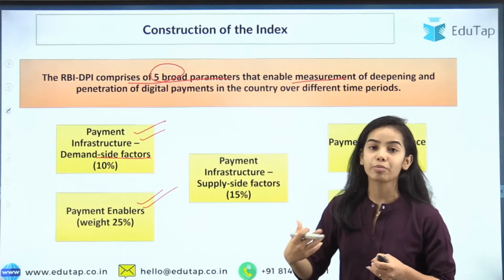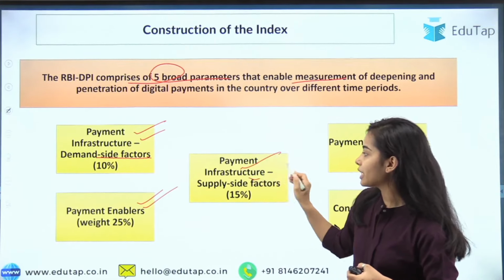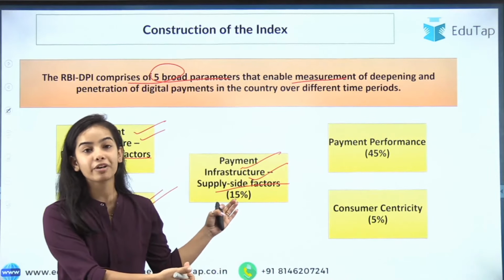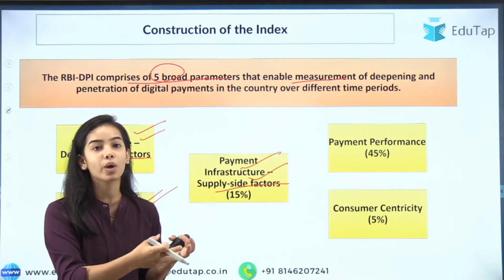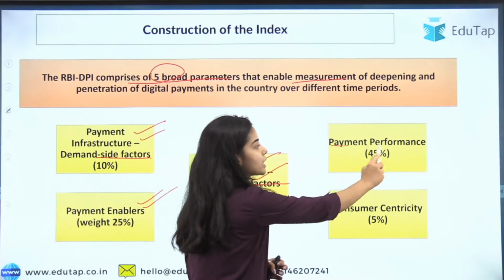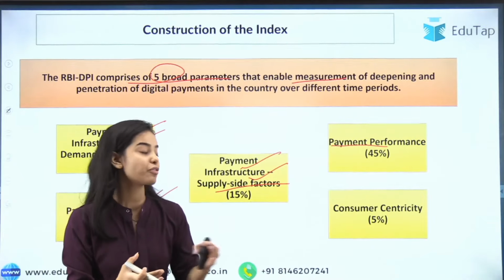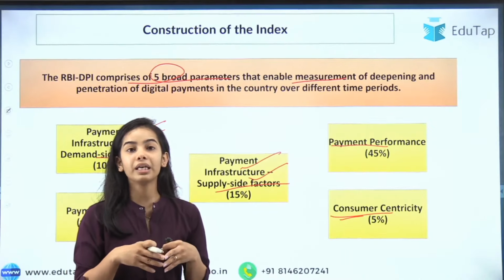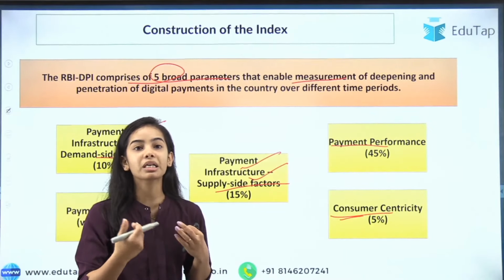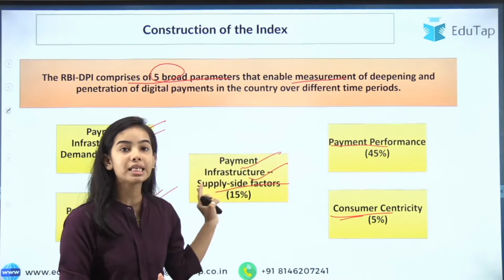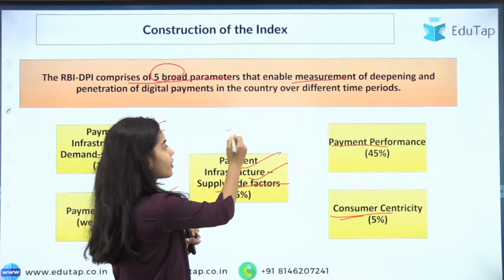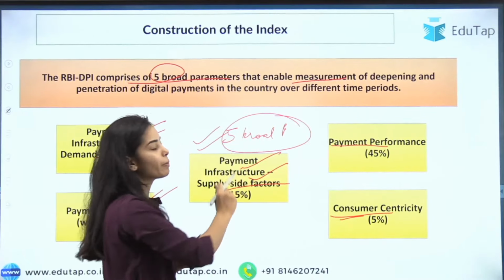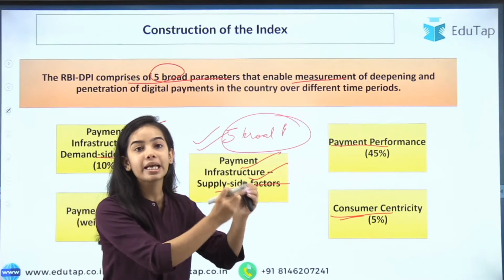That is the internet, mobiles. Then there is payment infrastructure supply side factors, meaning how many merchants have the payment infrastructure, like POS machines, QR codes and everything. Payment performance, that is how well it is performing. Consumer centricity, that is how much consumers are being taken into this payment system. So now these are given different weightage. These are the 5 broad parameters.